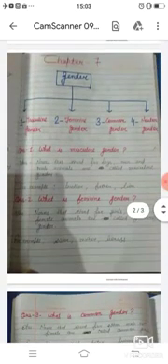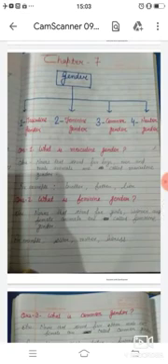So once again we will revise this chapter. What is masculine gender? Nouns that stand for boys, men, and male animals are called masculine gender. For example, brother, father, lion. Question number second, what is feminine gender? Nouns that stand for girls, women, and female animals are called feminine gender. For example, sister, mother, lioness.